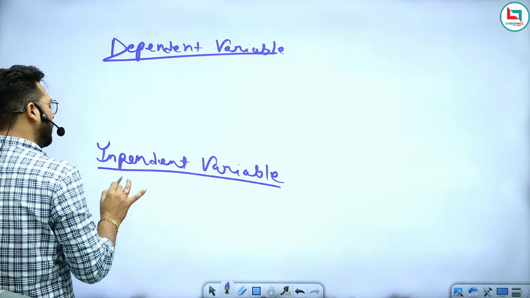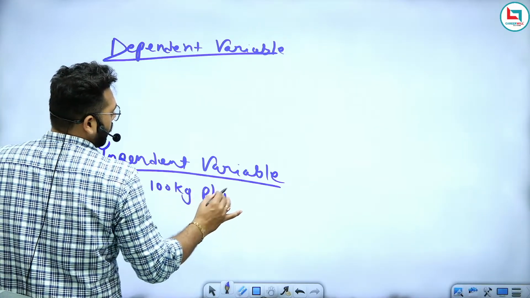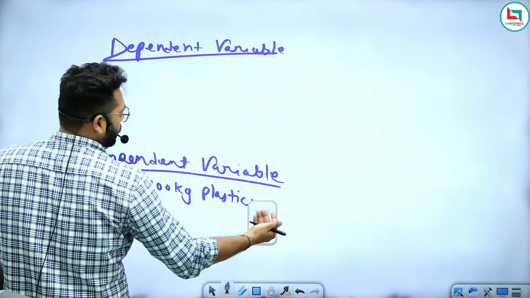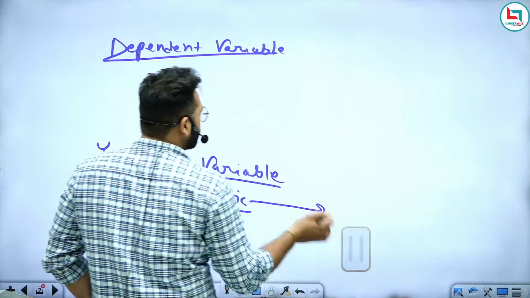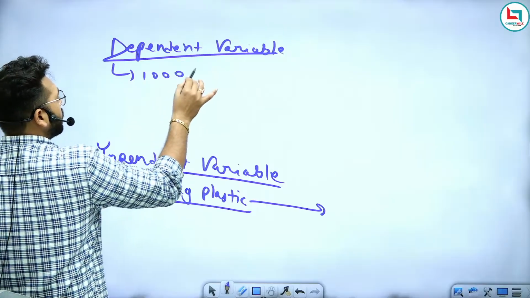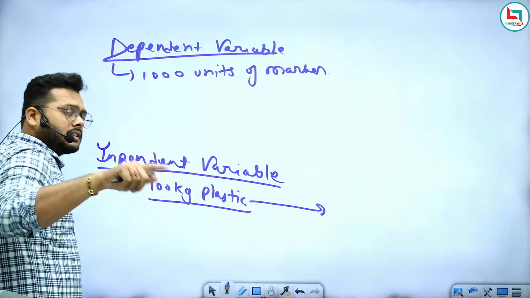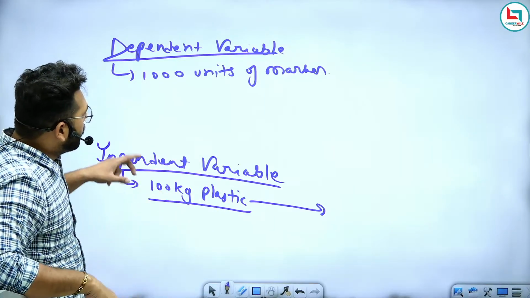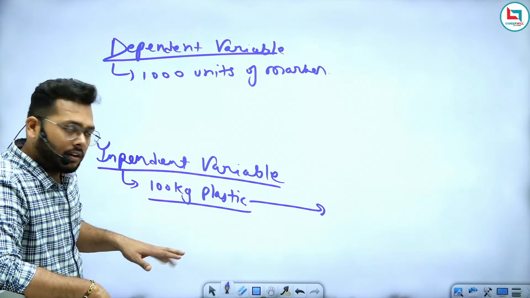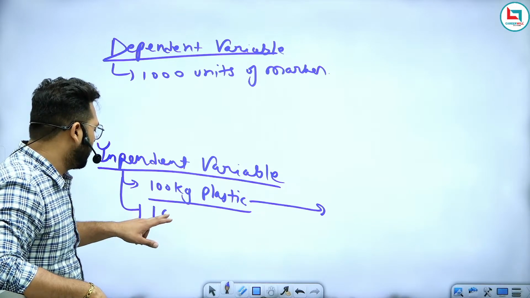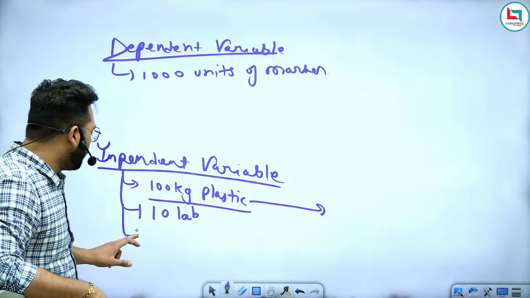Now you need to understand what is a dependent variable and what is an independent variable. Friends, if you are using 100 kg of plastic for the production of 1000 units of marker, then to produce 1000 units of marker you must have 100 kg of plastic, 10 labor, and one machine.